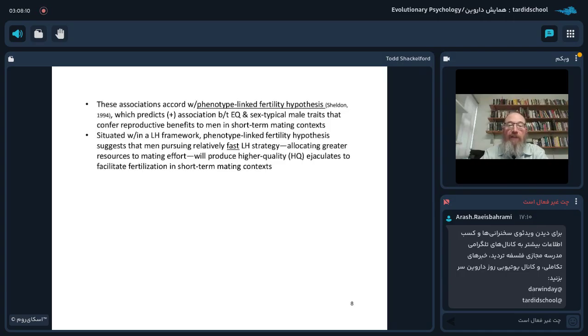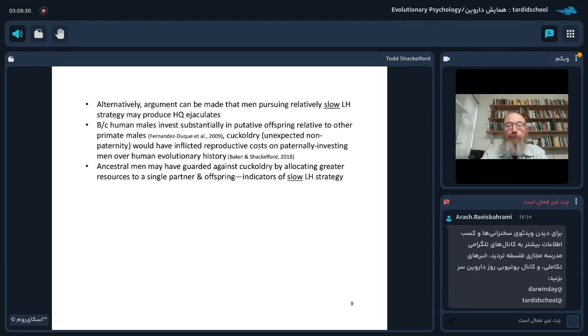Now, situated within a life history framework, the phenotype-linked fertility hypothesis suggests that men pursuing a relatively fast life history strategy, that is, allocating greater resources to mating effort, will produce higher quality ejaculates to facilitate fertilization in short-term mating contexts. Alternatively,